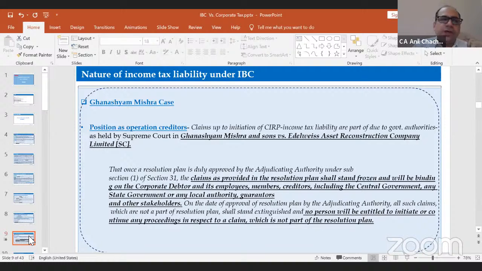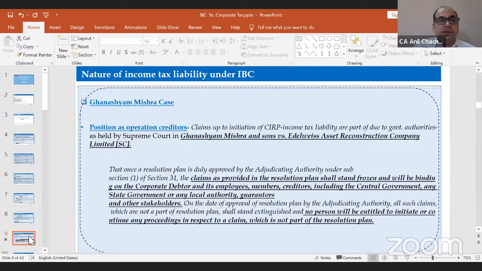Suppose, in my previous example, 1,000 rupees is my debt in my financial statement, and there was approval by the adjudicating authority of 400 rupees of a particular company which has gone into the IBC. So 400 includes the bank and the other secured creditors and the wages part, but 100 rupees pertaining to the income tax liability was not mentioned. So that means the 100 was left out and 400 was approved by the adjudicating authority.